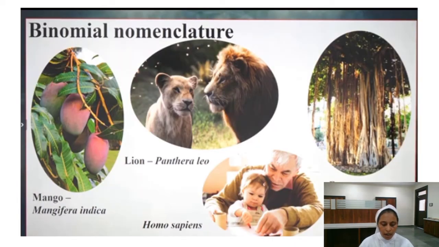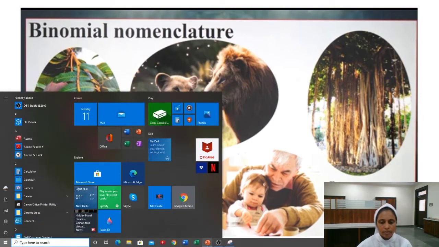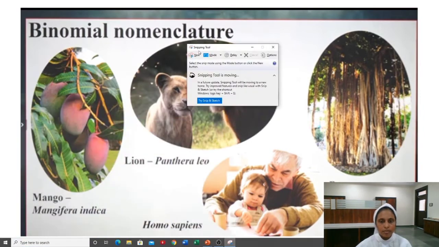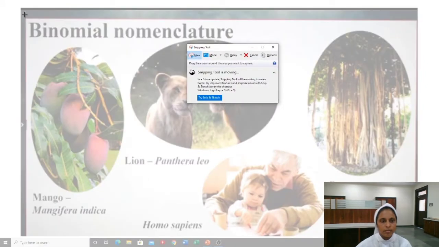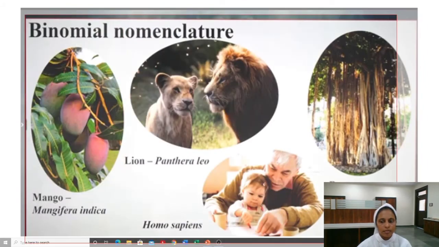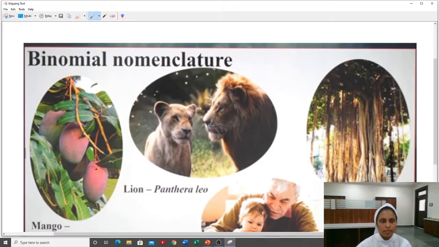Here we have a few examples of binomial nomenclature. What are they? Let us see here. We have mango.